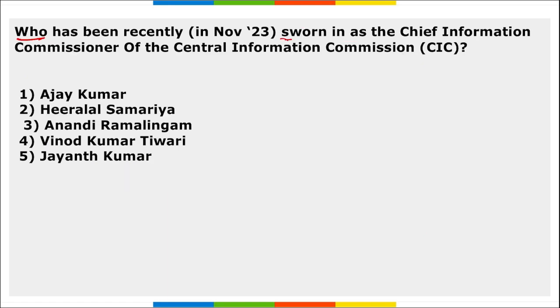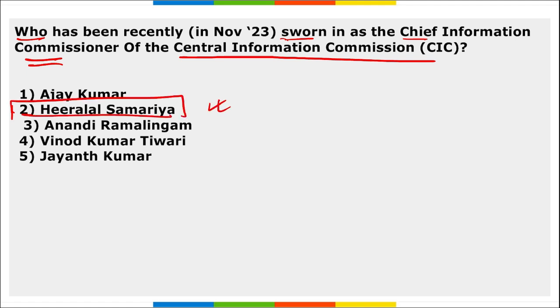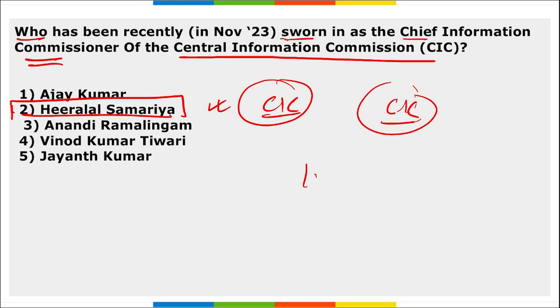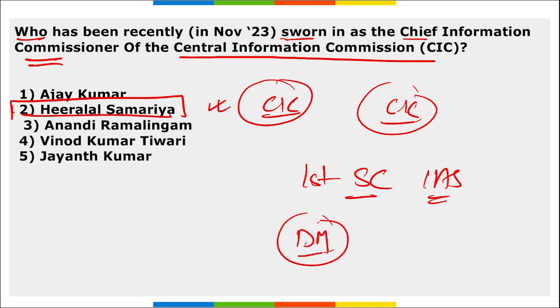Next, who has been recently sworn in as the Chief Information Commissioner of the CIC, Central Information Commission? Hiralal Samaria. Right? He has been recently sworn in as the Chief Information Commissioner of the CIC, that is Central Information Commission, and he became the first scheduled caste Indian IAS officer to hold this position. And Draupadi Murmu ma'am, President of India, administered the oath of the office at the function at Rashtrapati Bhavan. He succeeded whom? He succeeded Yashvardhan Kumar Sinha.